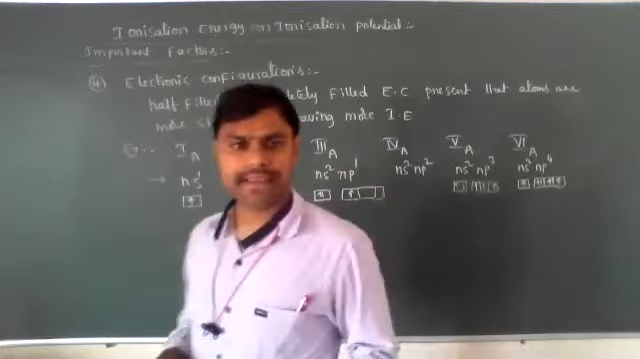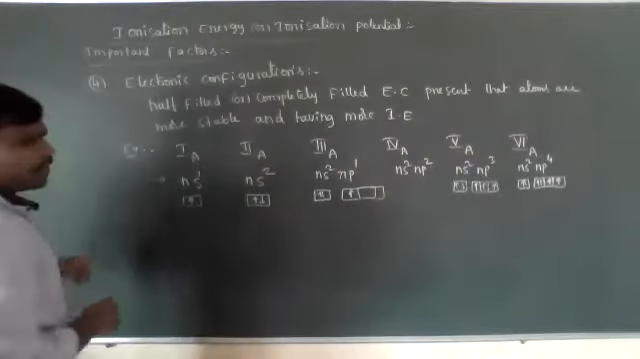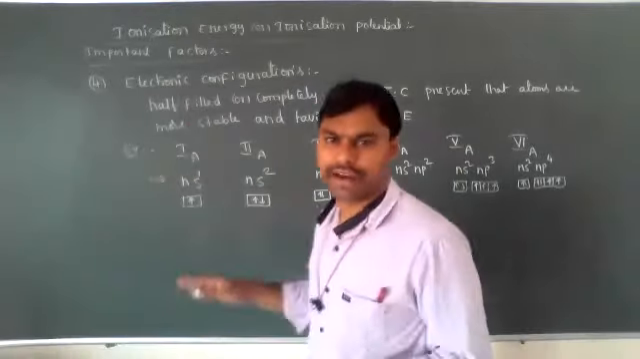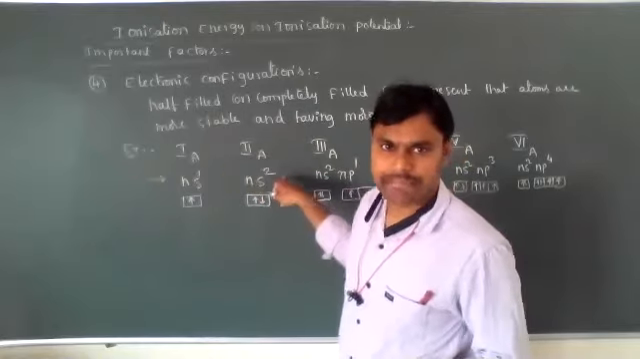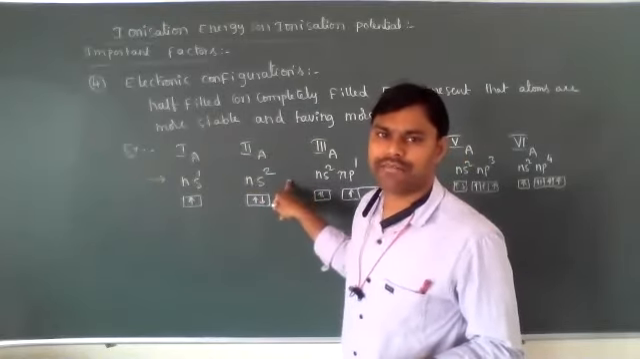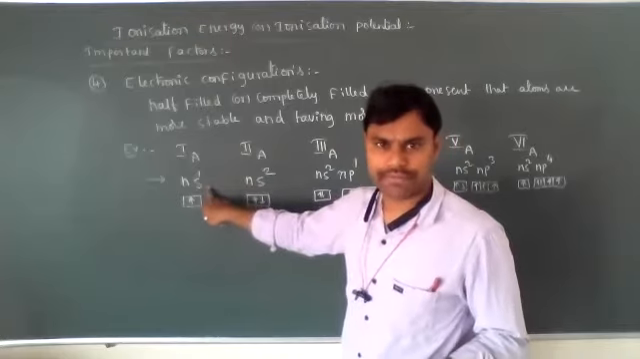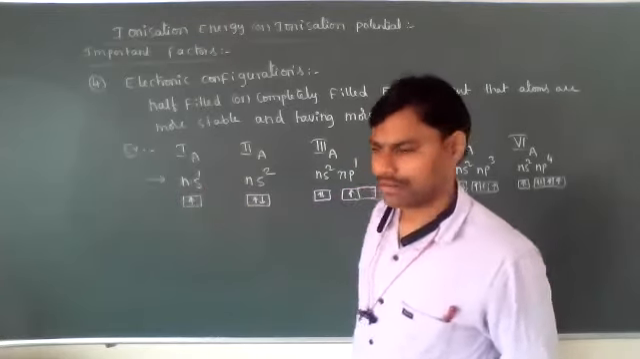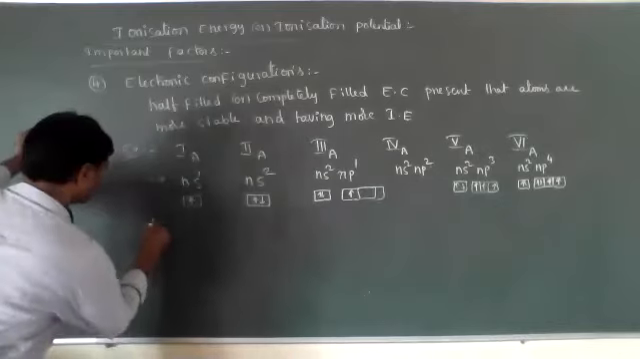Okay, now I will compare that. However, in a period, ionization energy increases from left to right. Means in the same period, second A group elements have more ionization energy when compared to first A group. Okay, it's very clear.